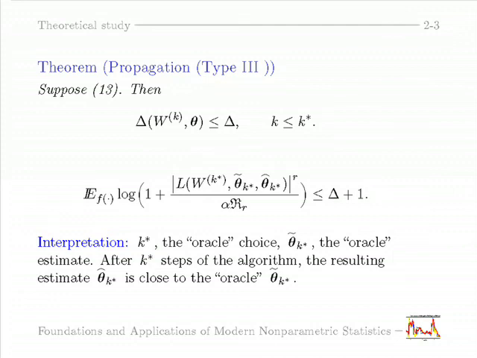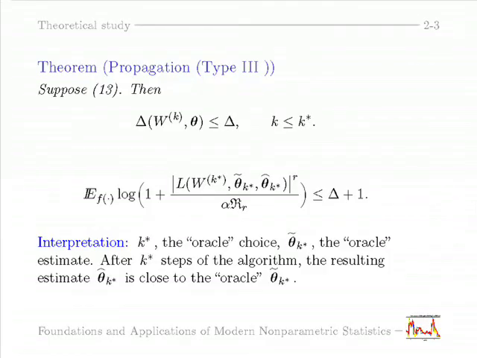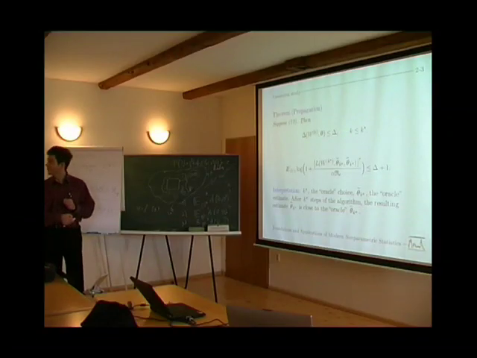Propagation is 3. So what does this propagation mean? This means we go sequentially, and we know what we want. We want that the procedure does not stop as long as the small modeling bias condition is fulfilled. This condition means that the parametric approximation is okay, and this is an indication everything should be fine, we should not stop. We should stop only when this condition is violated.